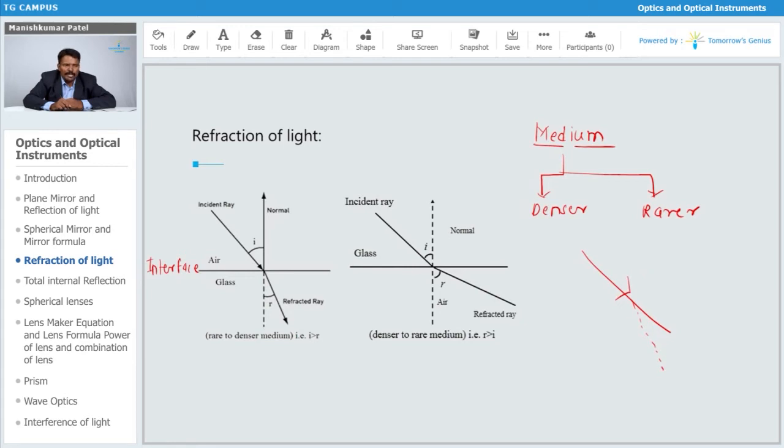So the ray is getting bent towards the normal when it is moving from rarer to denser. In the second case, the ray of light is traveling from denser to rarer. It is supposed to pass straight, but it gets bent away from the normal. So in the first case it bends towards the normal when moving from rarer to denser, and in the second case it moves from denser to rarer, so it moves away from the normal. This is how we can draw the refraction of light for the two different cases.